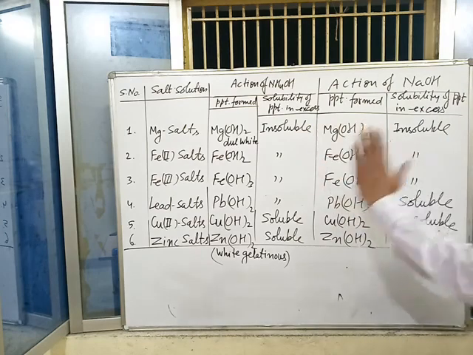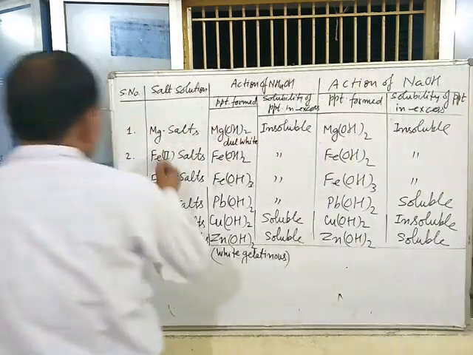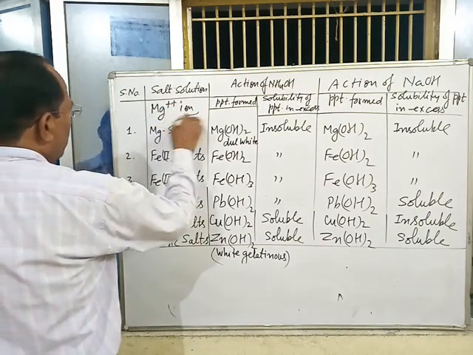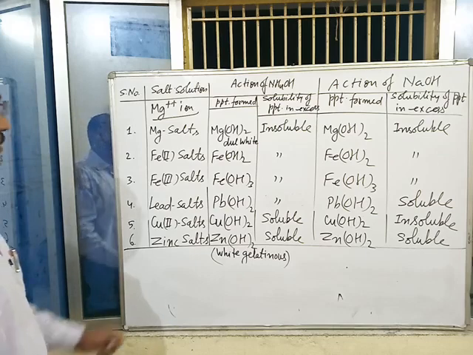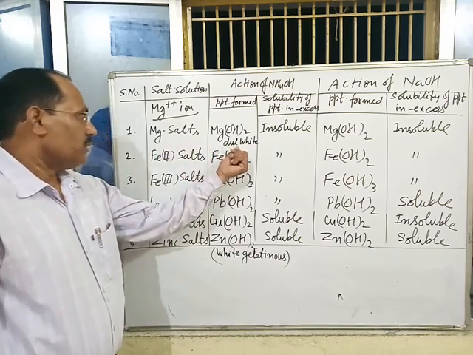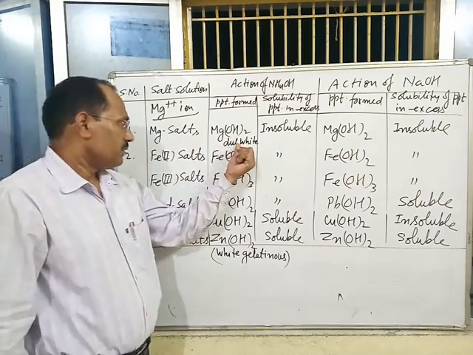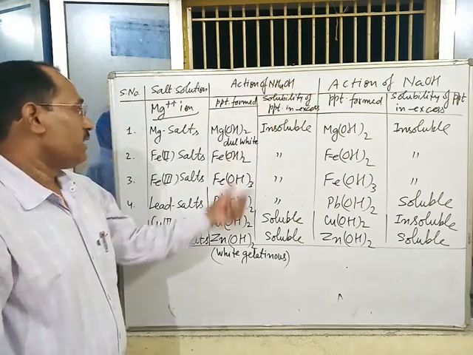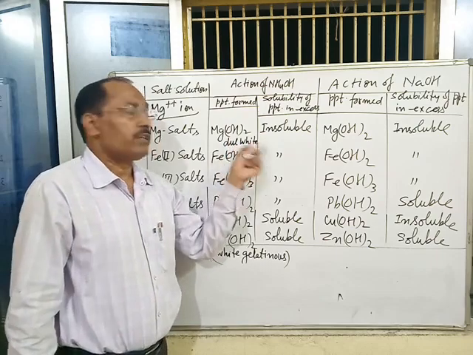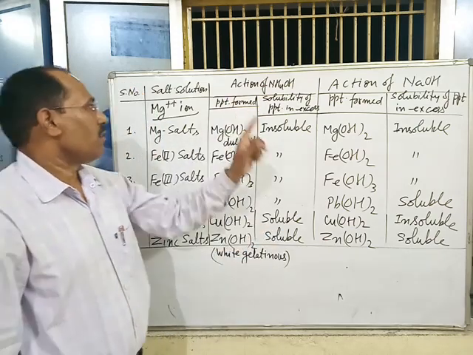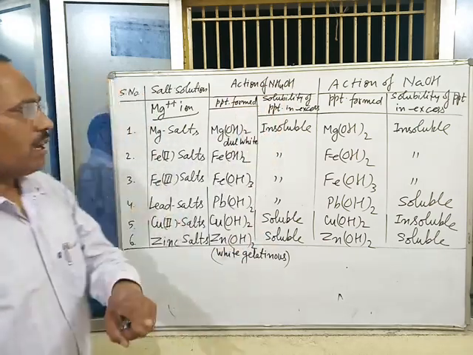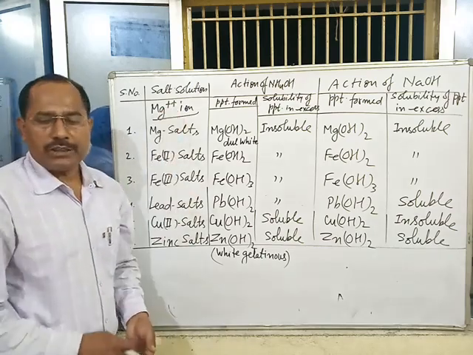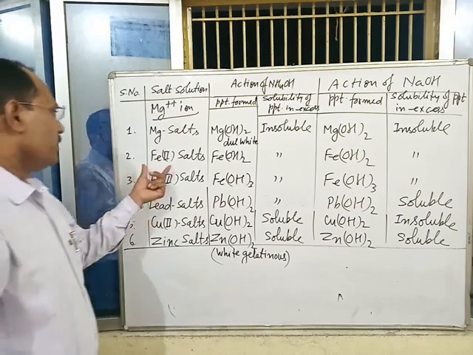This is the identification of which ion? Mg2+ ion. If a substance forms dull white precipitate with NaOH or NH4OH, and this precipitate remains insoluble in excess of these reagents, then this unknown salt must contain which ion? Magnesium ion.